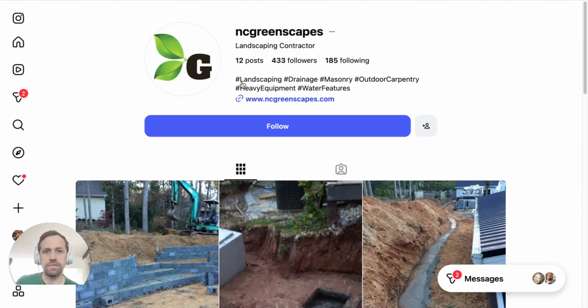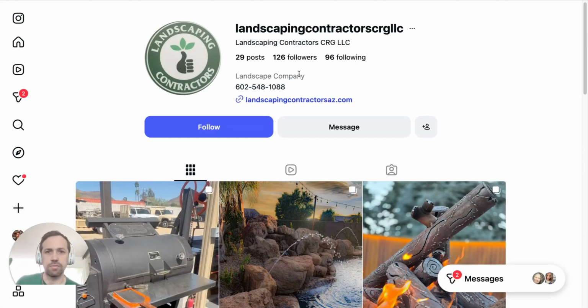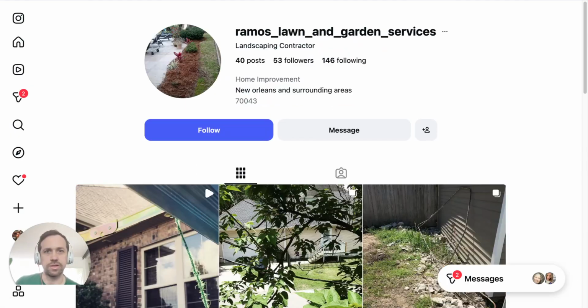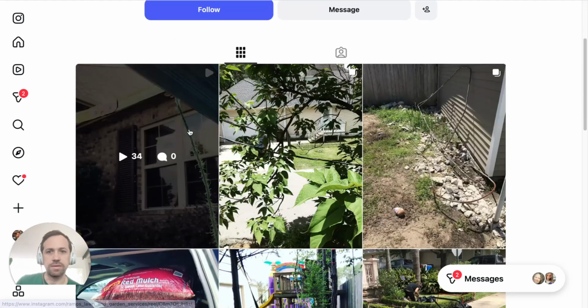But you see they have these hashtags: landscaping, drainage, masonry. I think it's important to have this stuff, but really it's important to have what the business actually is and what it does. Here's another example, landscaping contractors, CRG. The phone number is a Phoenix phone number, AZ, but still, I would probably put what areas you service, that kind of thing. Here's another one, New Orleans and surrounding areas. That's a little bit better. Landscaping contractor in the name.